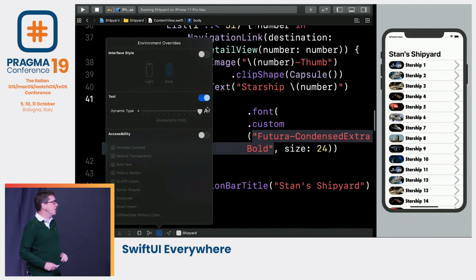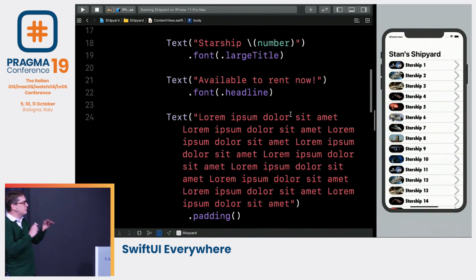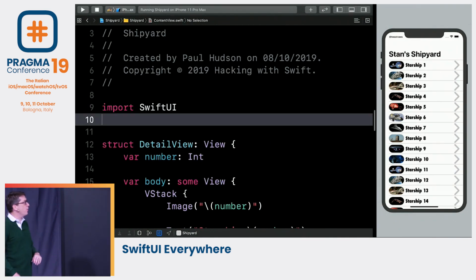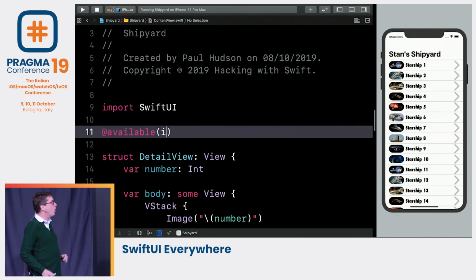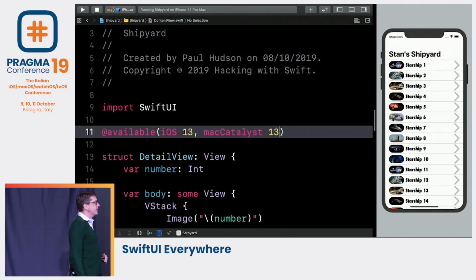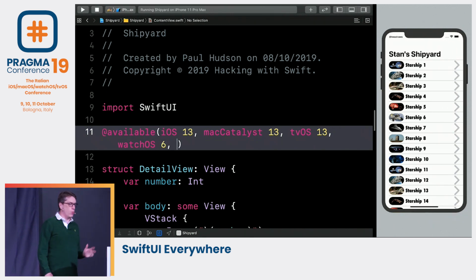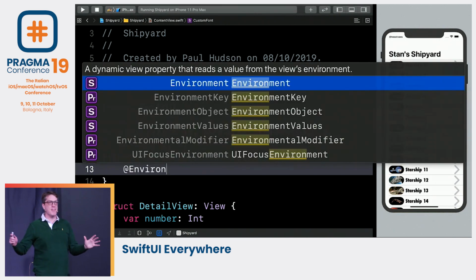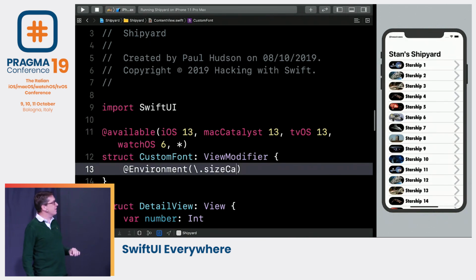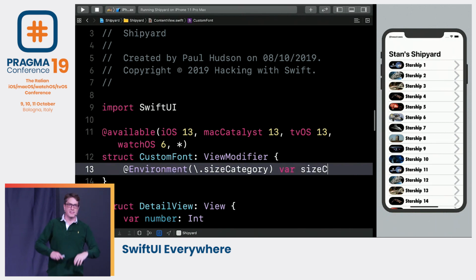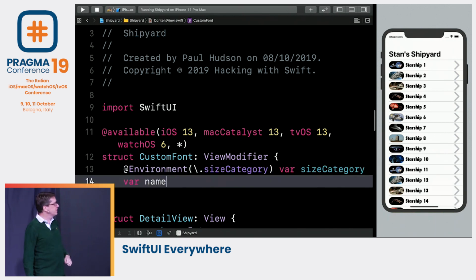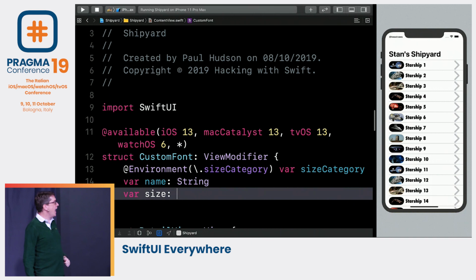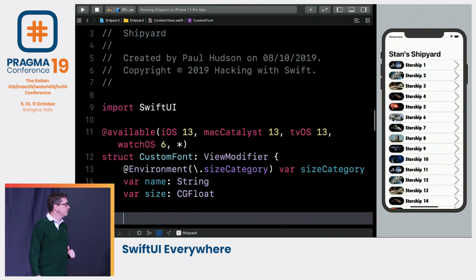So we can go back to our code again and add a special extension. We can say we're going to make a thing that's available only on iOS and Mac Catalyst and tvOS and watchOS. And there's going to be a custom font view modifier. And this thing's going to have inside it an environment that reads the size category, which is dynamic type settings, plus the name of the font to load, and the size of the font to load.